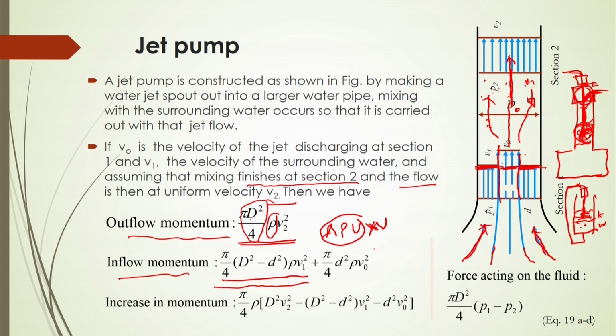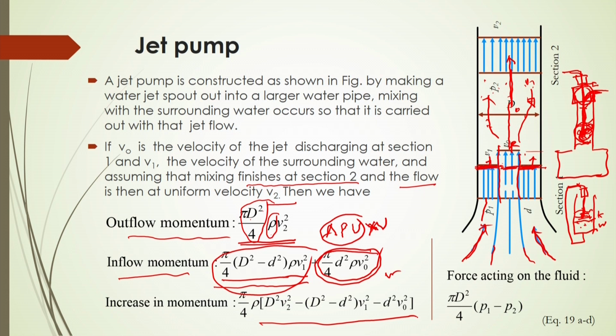So, plus, whenever it will be moving this section, then it will be pi by 4 d square into rho v0 square. So, this will be your total momentum inflow. Momentum at this section is given by this, and momentum from this section is given by this. So, the total momentum over here will be equal to these 2, and subtracting these 2, you will get the increasing momentum.